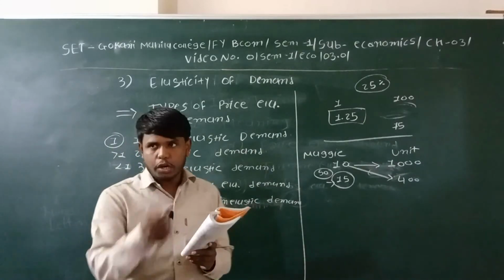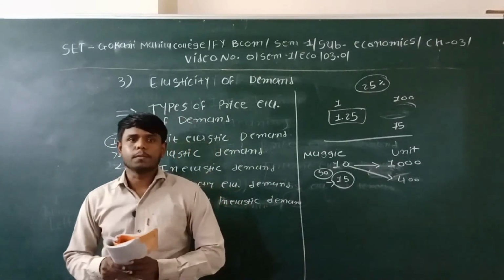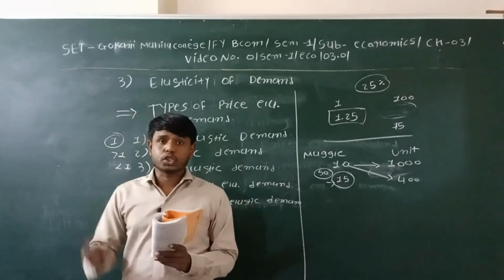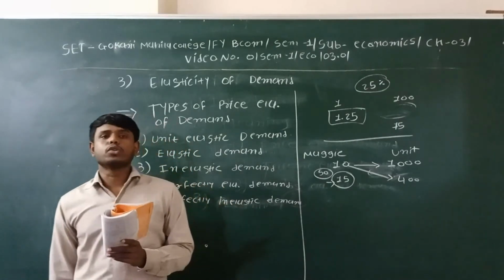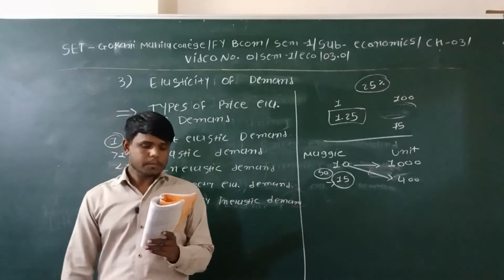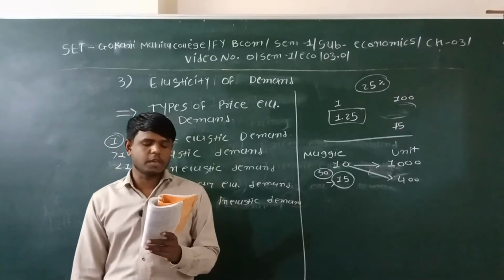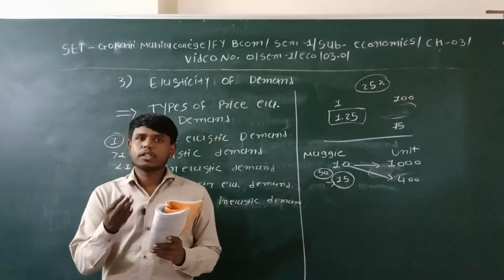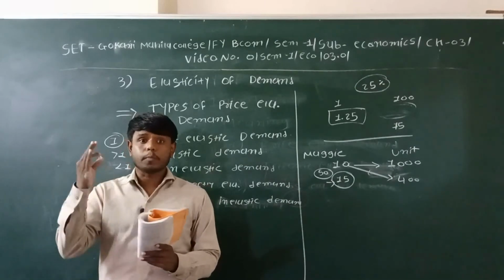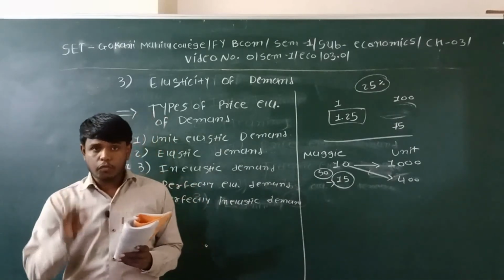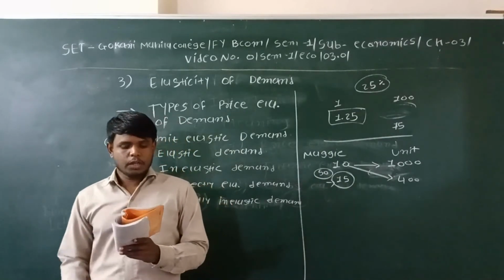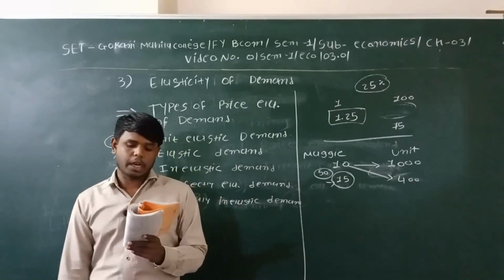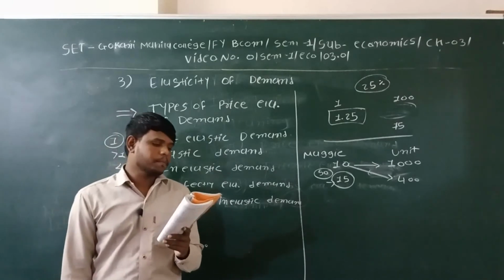In general, it is seen that there are hardly any such goods. There are rarely such types of goods available in the market. Here the price does not affect the demand at all. Whatever the change in the price, it will not affect the demand at all. This kind of demand curve is parallel to the vertical line.